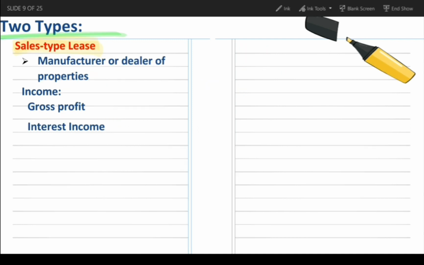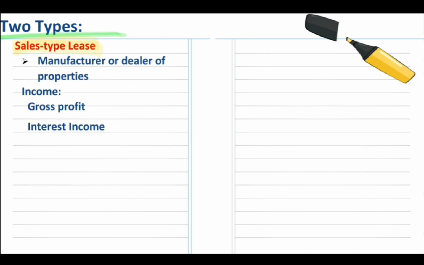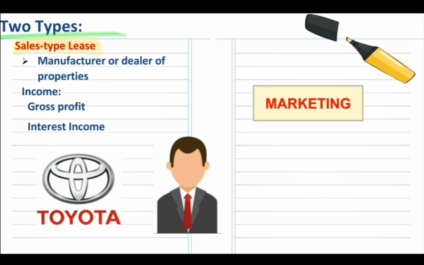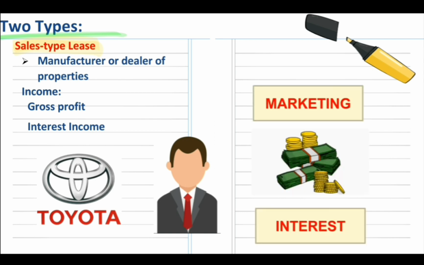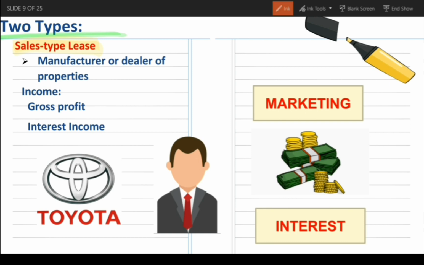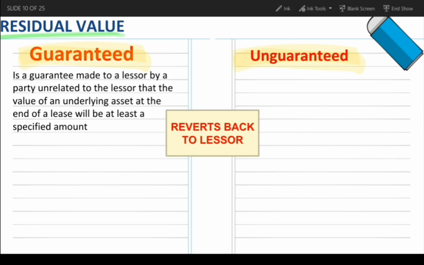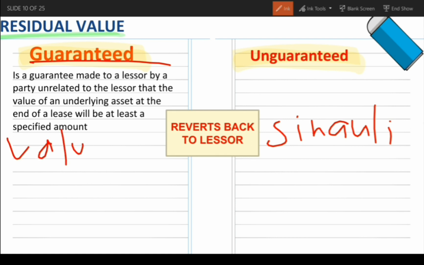So yung pangalawang type ay sales type lease, manufacturer or dealer of property. So dito naman, tayo naman yung mga manufacturer or dealer. Halimbawa, tayo si Toyota. So ginagamit natin yung lease para tayo yung makabenta, kumita ng pera, and magkaroon ng interest. So kumikita tayo dito sa pamamagitan ng gross profit and interest income. Residual value, guaranteed or unguaranteed. Nire-recognize ito ni lessor kapag ni-revert back sa kanya yung asset. Revert back, ibig sabihin sinauli sa kanya yung asset. Guaranteed residual value, ito yung value ng asset na binayaran ni lessee kay lessor at the end of lease term.